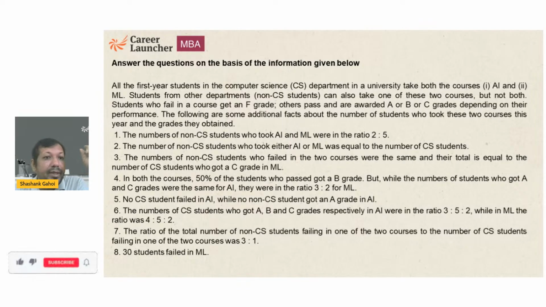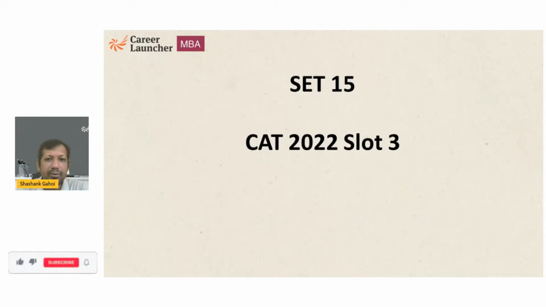Now, students who fail in a course get an F grade, others pass and are awarded A, B, and C. So basically, anyone who fails gets F, otherwise, if you pass, then you have 3 grades, and that is A, B, and C. This is a PYQ of CAT 2022, as I have already told at the start, 2022 slot 3.